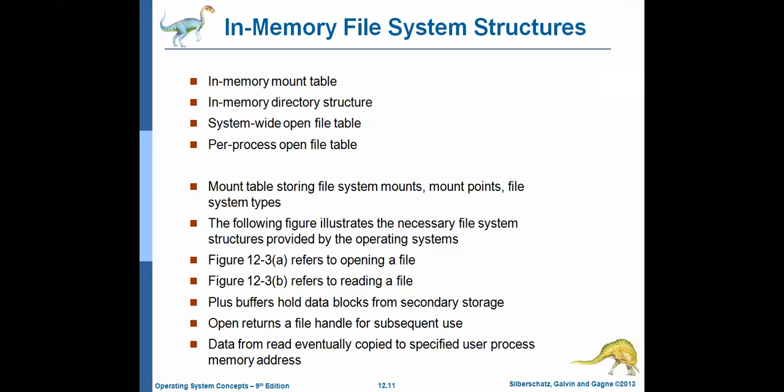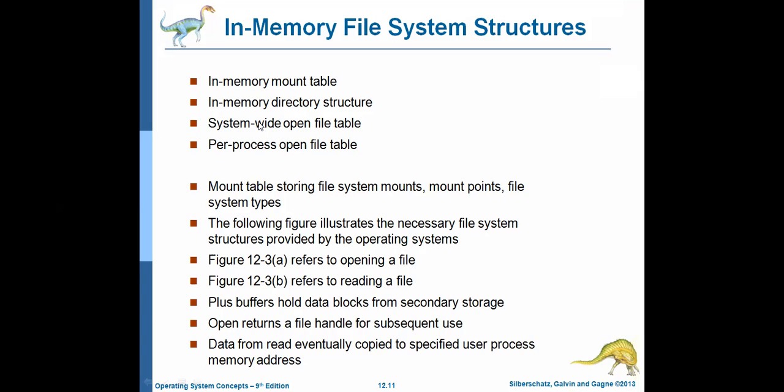That means in a disk we may have 20 directories, and out of those, which directories we have recently used, that information will be maintained by the in-memory directory structure. Mount point related information is maintained by the in-memory mount table. For example, if the disk has 10 directories, maybe 3 or 4 are used frequently. Those recently used directories will be maintained by the in-memory directory structure.